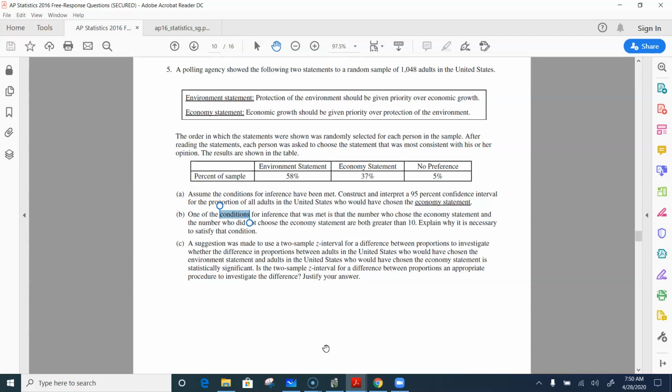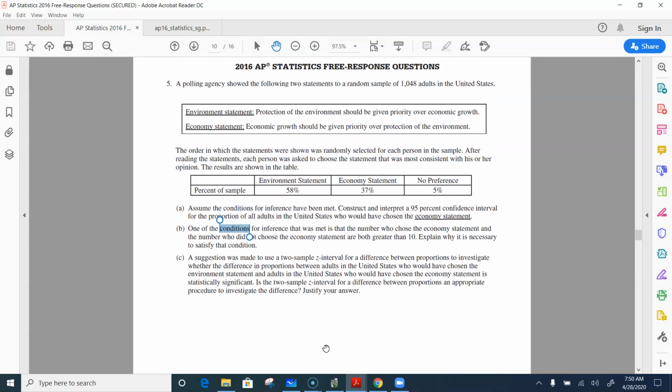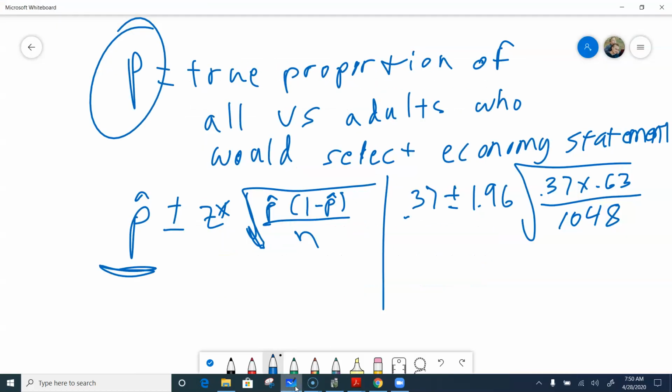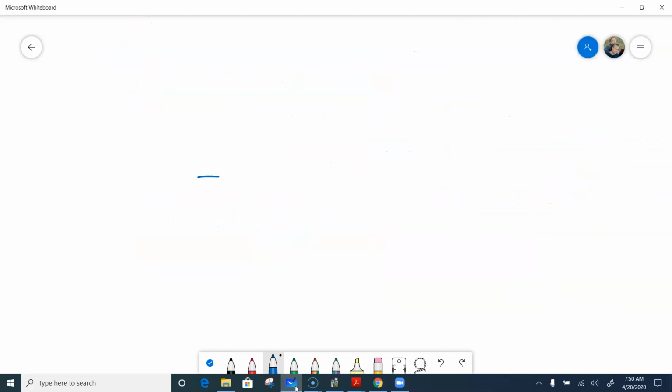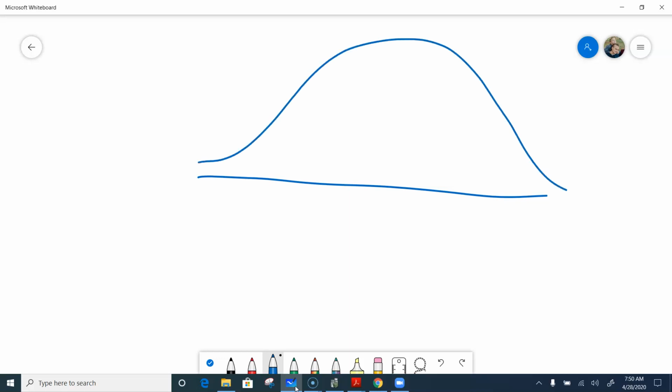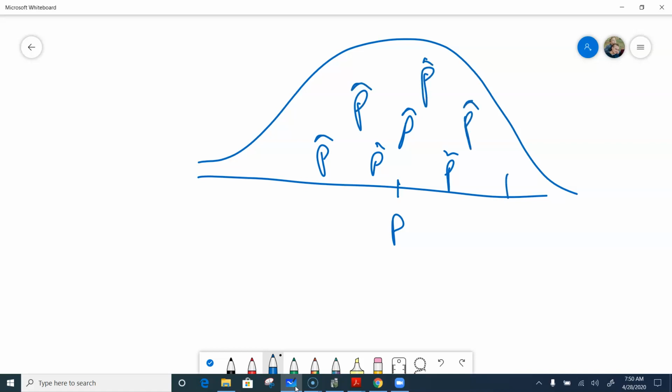Okay, so hopefully your rationale there included something about the sampling distribution of p hats, or sampling distribution of sample proportions. We have to be able to believe that this 0.37 number comes from a distribution of p hats that are all centered around p, the parameter of interest. We have to be believing this. We don't know what p is, but we know that we get all these p hats that live around it, and they are normally distributed. Okay, that's the only reason the 1.96 number is valid for 95%.